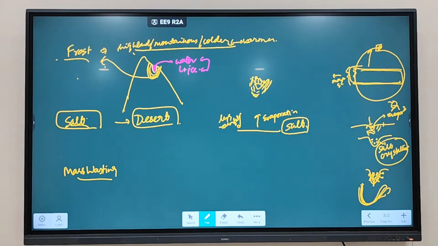So where do we see thermal weathering? We discussed more in the torrid region, where you see frost weathering generally in mountains, where water can convert into ice or ice can convert into water, with lower temperature and warmer temperature. Salt weathering is generally in less rainfall regions, desert regions, where you are going to see salt weathering dominate. And the last type of weathering is referred to as mass wasting.